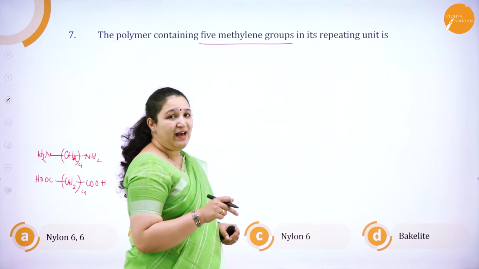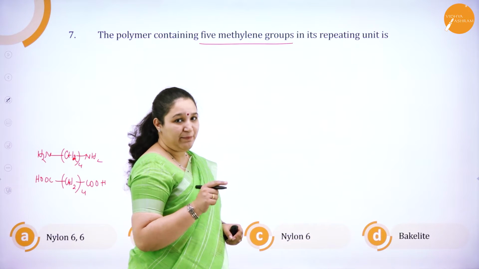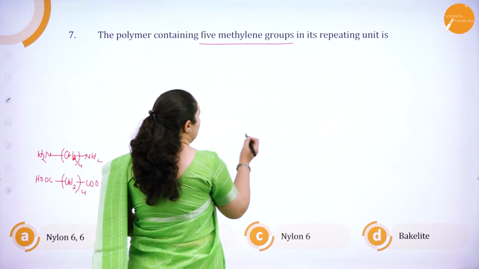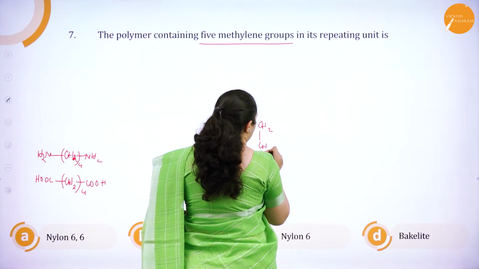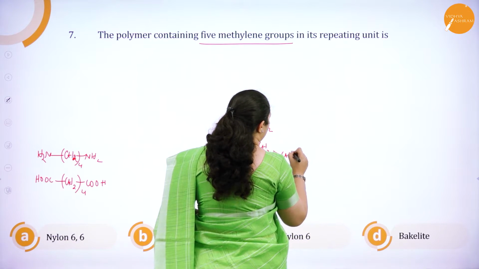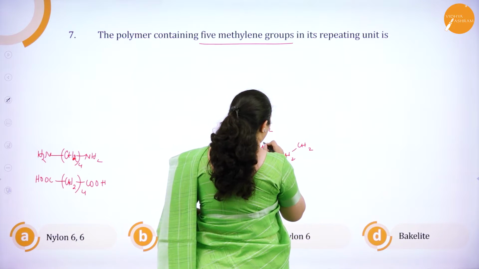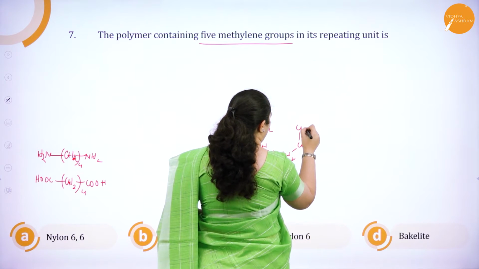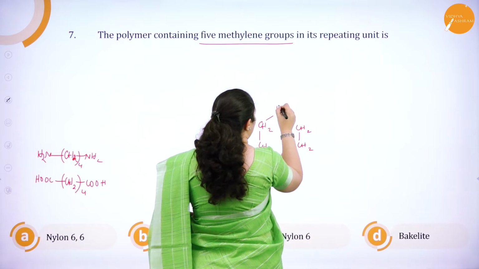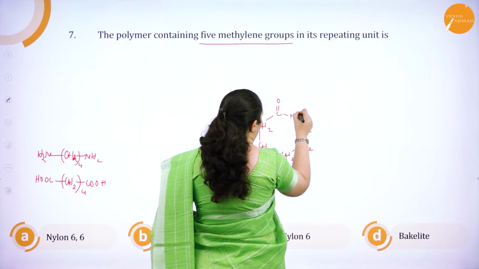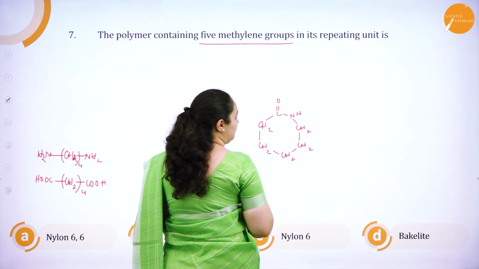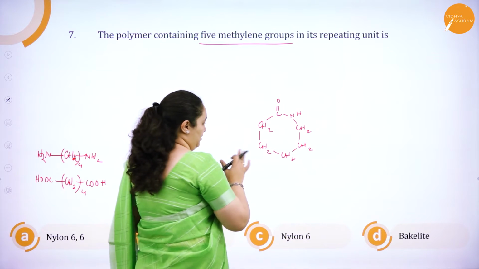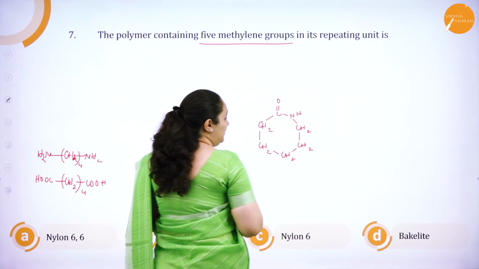In nylon 6, the monomer which is reacting is caprolactam, which contains the structure CH2, CH2, CH2, CH2, CH2, C double bond O, NH. Correct? Here we have 1, 2, 3, 4, 5 CH2 groups present.